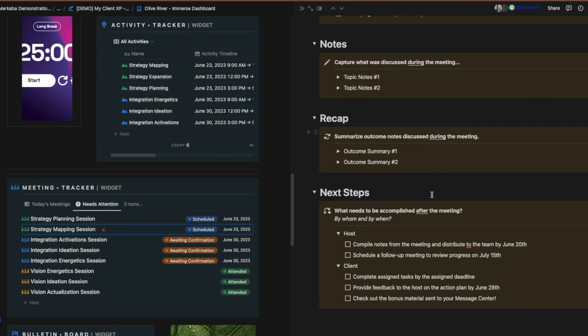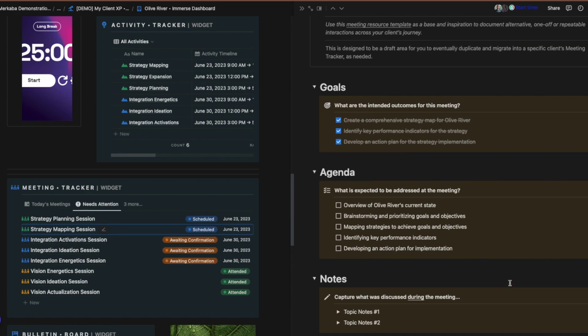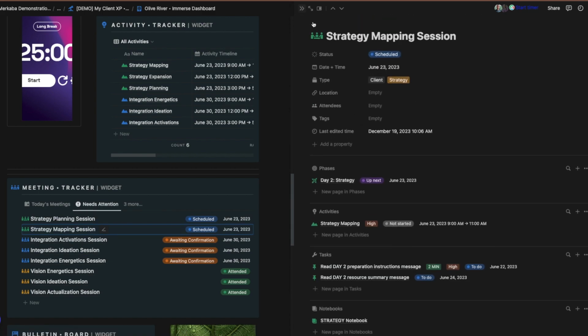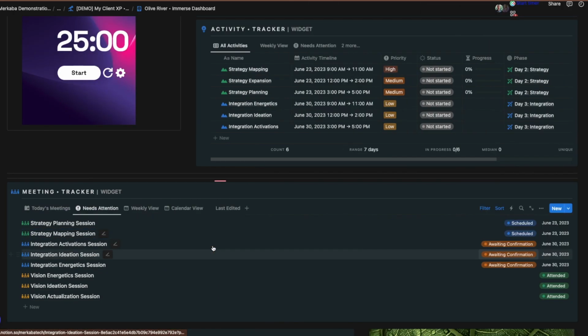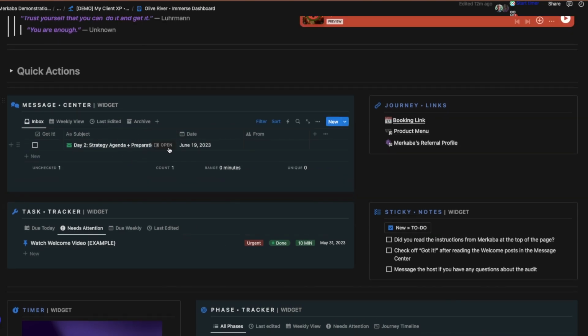If there is a task that they didn't complete, we can always go back and simply remind them, hey, this is something that we are missing. Could you please go and complete that task for us? Is there anything that we could do to help unblock you from completing that task? Right? So this is one of the ways that organization for you and your client can be accomplished. And then they're not having to filter through 100 emails trying to find it. They could go right here to their message center and find whatever message they need. And everything is rolled up in that message that they will need, whether it's a task or whatever the case may be.